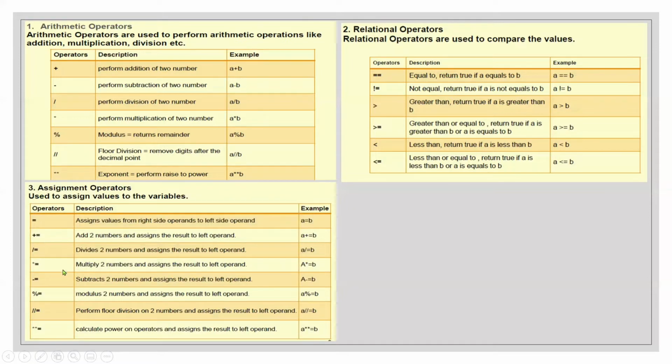Then we have plus equal, which means that I am adding as well as assigning. If I write a += b, I'll just write it, it would mean a = a + b.